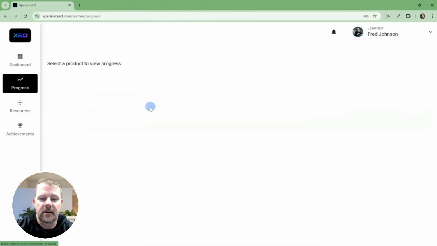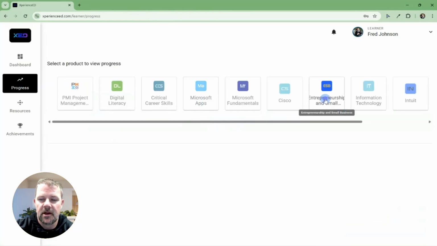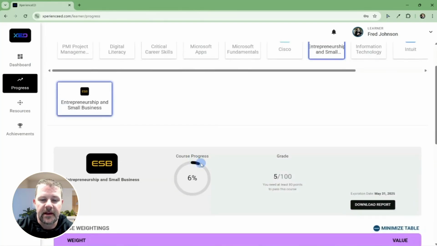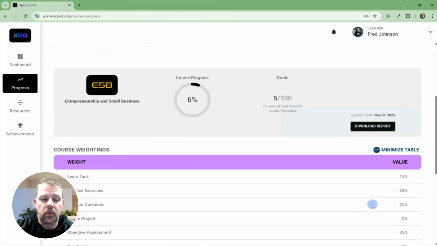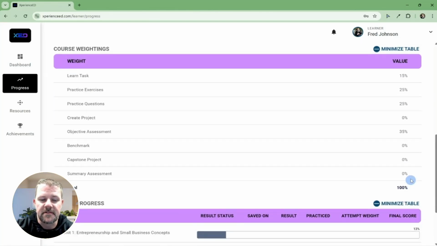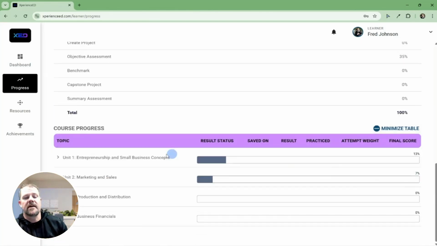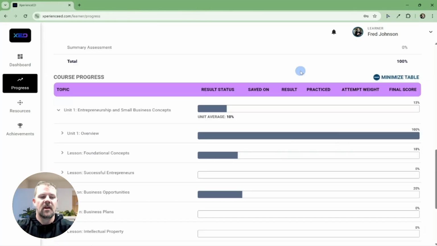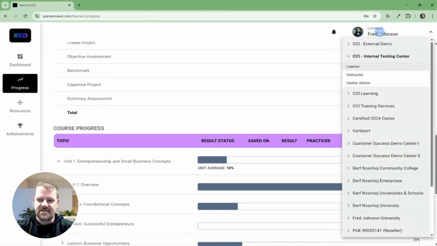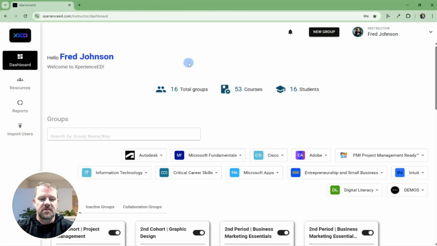I can click on progress on the left side of the screen at any time, go to my course, and I can come here and see my course progress in further detail. I can download a report and I can see the weights and values of different activities as well as my progress on different units.